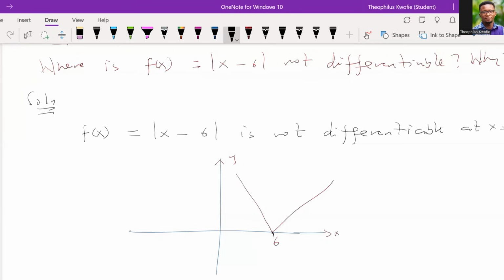Do you see that? Because there's a corner at a point 6, it just means that such a function will not be differentiable. So let's take note: because there's a corner at 6, that is why this function is not differentiable. I believe you all get it.